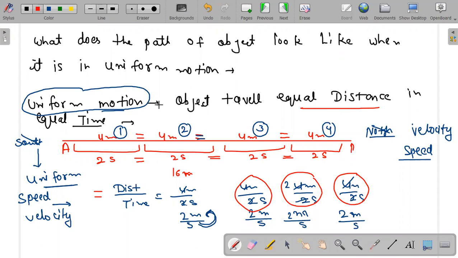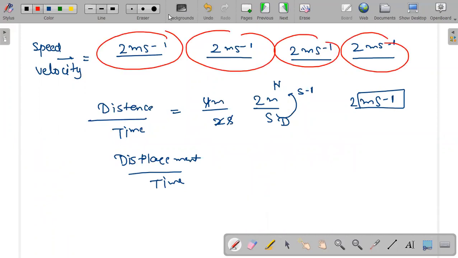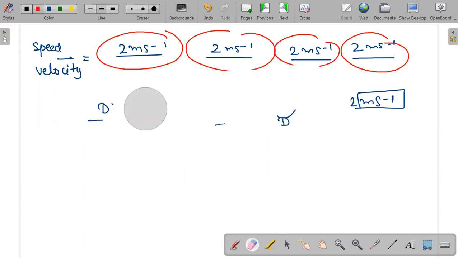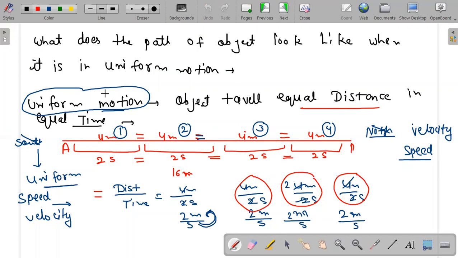When I draw uniform motion, equal distance in equal time, 4 meter, 4 meter, 4 meter, 4 meter, 2 second, 2 second, 2 second, 2 second, I'm getting uniform speed from this. What is uniform velocity or uniform speed? 2 meter per second, 2 meter per second, 2 meter per second, and 2 meter per second. This is uniform speed or uniform velocity. Why so? Because I'm having uniform motion.